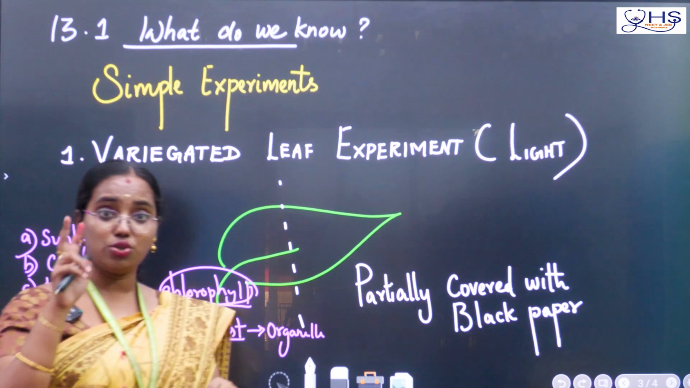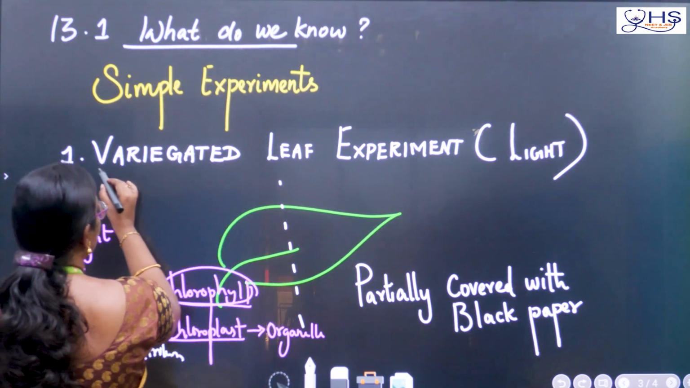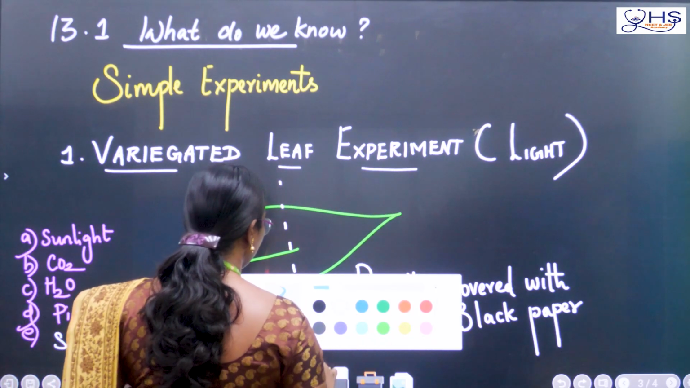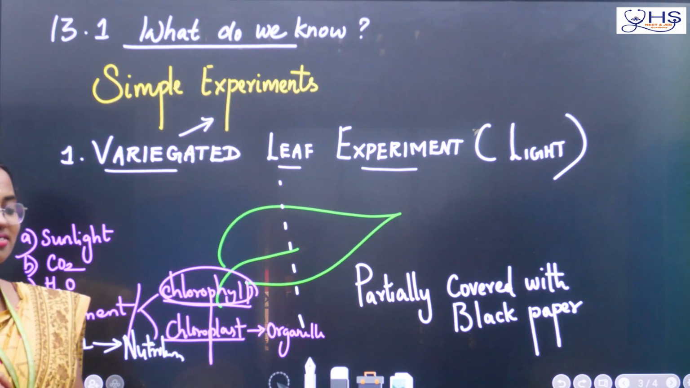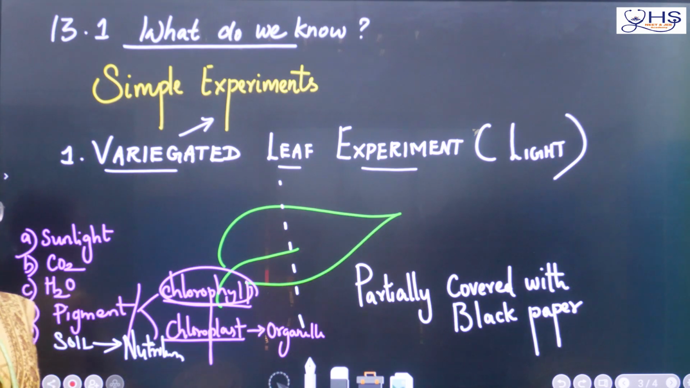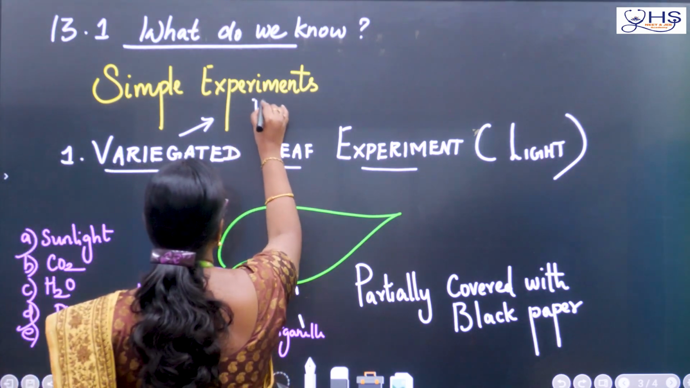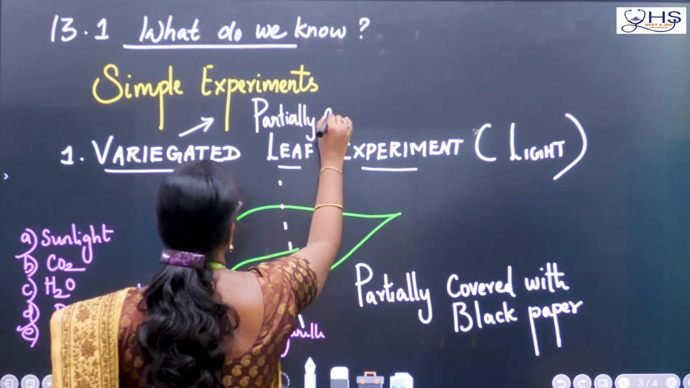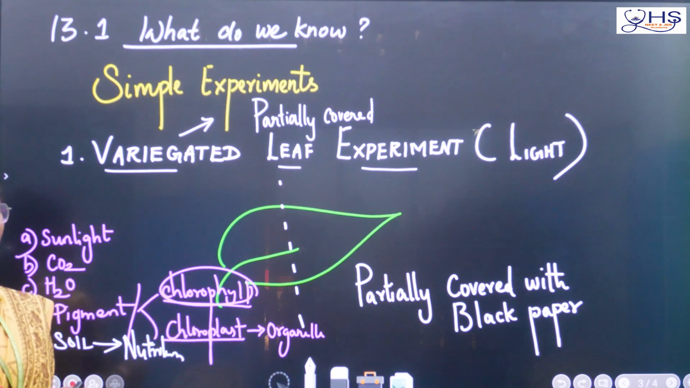In NCERT, they have given two experiments. The very first experiment is the variegated leaf experiment. What is the meaning of the word variegated? It's very simple. Variegated meaning is dried. Is that correct? If you would have read NCERT, you would have answered. Okay, no problem. I'll say it's partially covered. It is also called the partially covered leaf experiment.